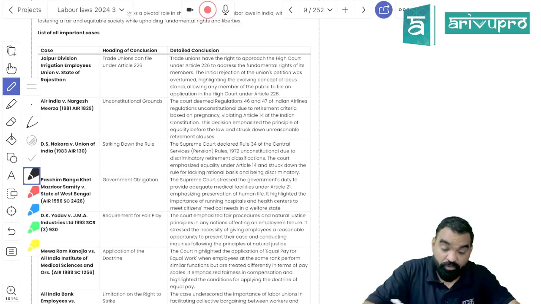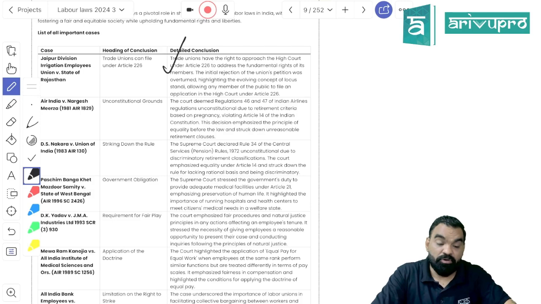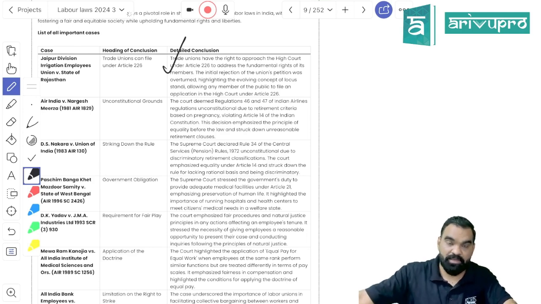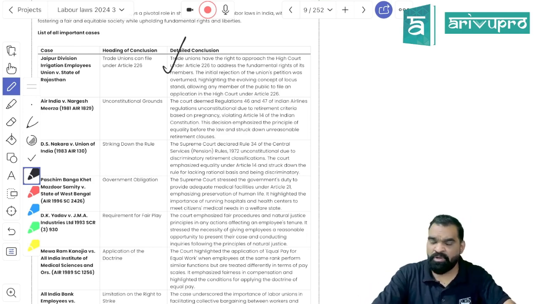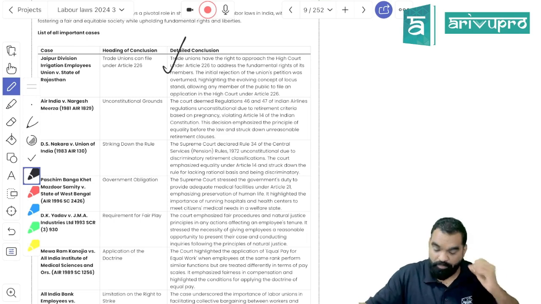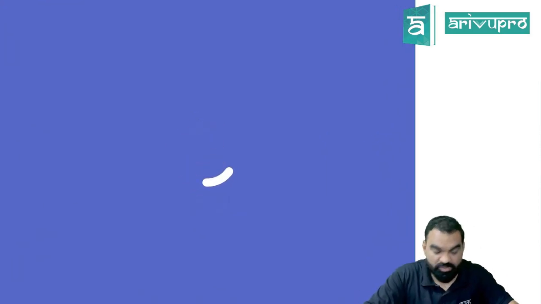Now there are a few important case laws. Remember, this case has been asked in the GIGL paper, although it is there in Setting Up of Business. So can a trade union file a suit on behalf of the employee if the employee is incapable of filing a suit against the employer? The answer would be yes, because employee and trade union both are standing in a locus standi at the same point, because a trade union is nothing more than a group of employees and is formed for taking care of the interest of the employees. So a trade union would have all the right to file a suit against the employer if the employer is not discharging his duties. Okay.